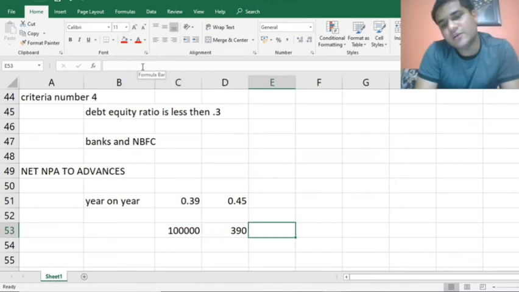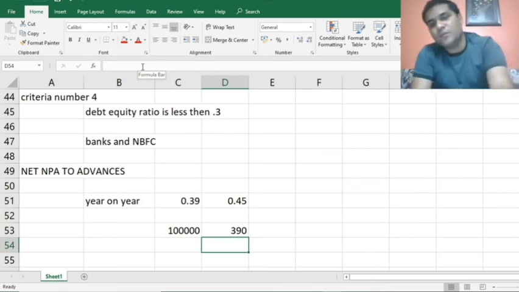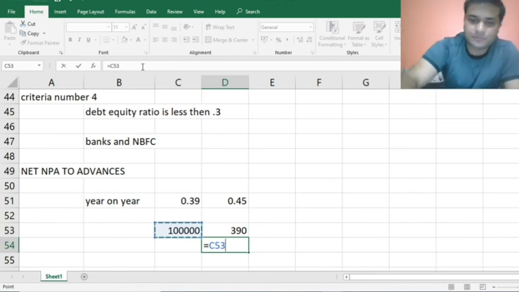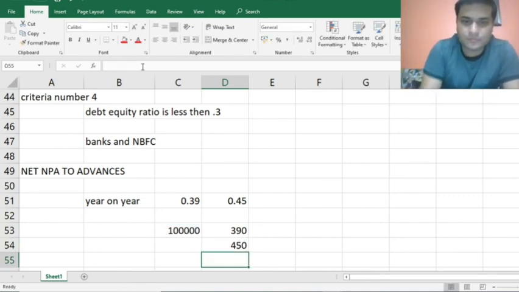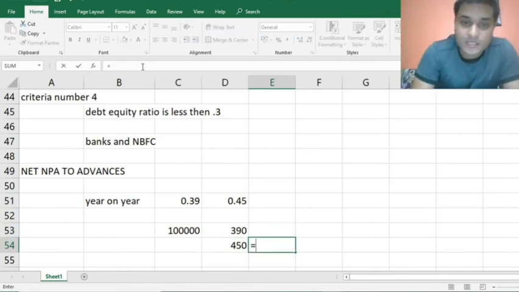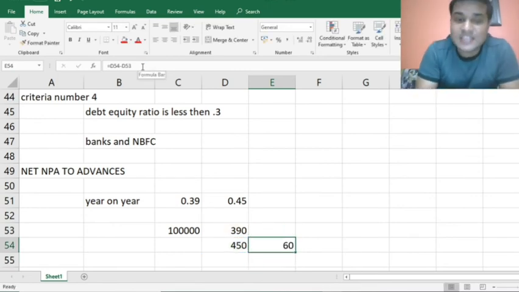Okay, 390 crore is the loss of the bank if the net NPA to advances was 0.39%. Now, when it increased to 0.45%, it has gone up to 450 crores. Look at the difference: 60 crores of increment, which is going to cost the bank in its net profit.